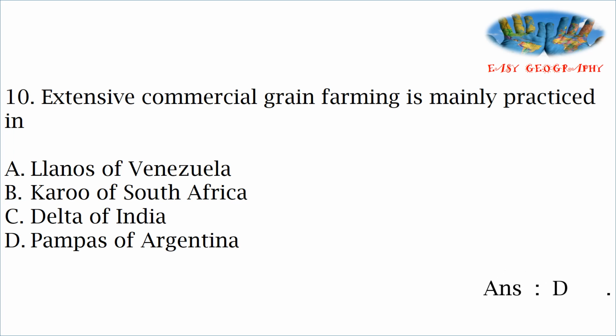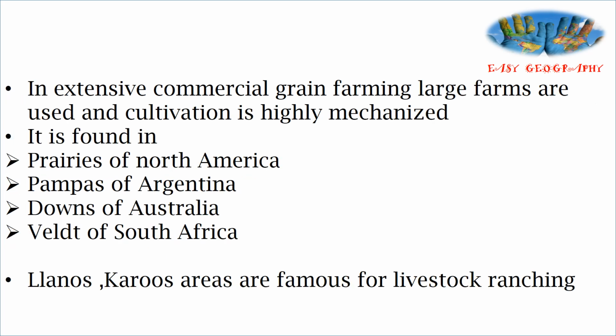Grain farming is mainly practiced in the temperate grasslands. In the temperate grasslands, extensive commercial grain farming is the major cultivation type. It is known as prairies in North America, pampas in South America and Argentina, downs in Australia, veld in South Africa. In all these temperate grasslands, extensive commercial grain farming is the major cultivation type.